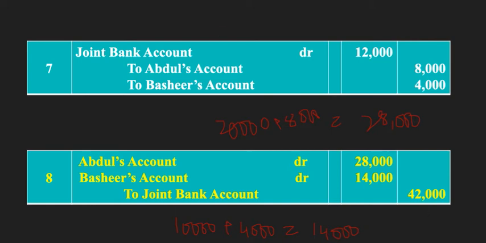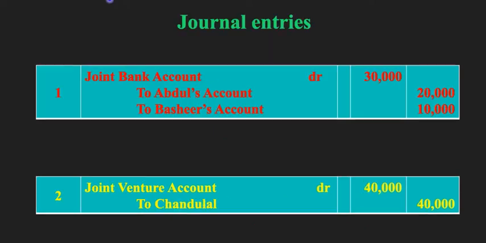So this is the journal. These are all the journal entries for this set of information. Now after this, what we have to do? We have to create the ledger accounts. And here what ledger accounts can we create? We are going to create here one is a joint bank account. This we are going to create.